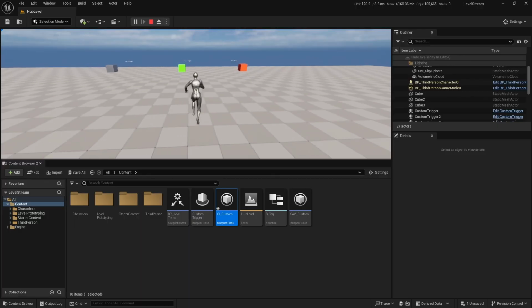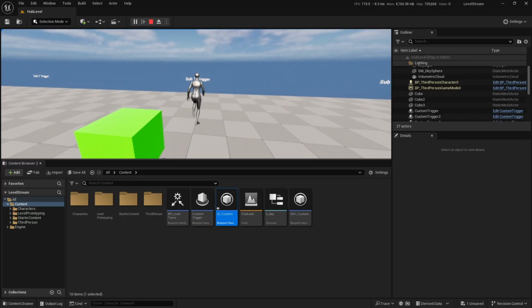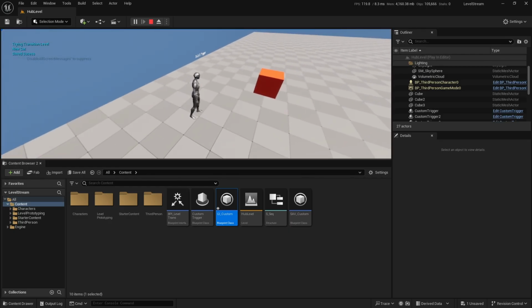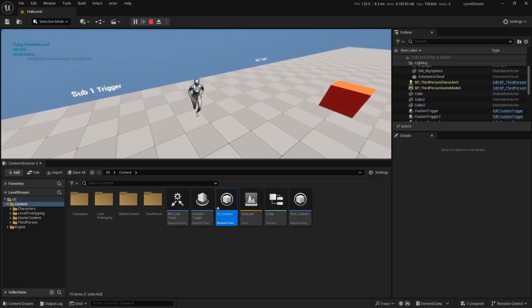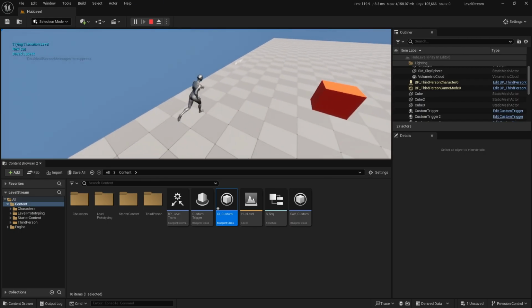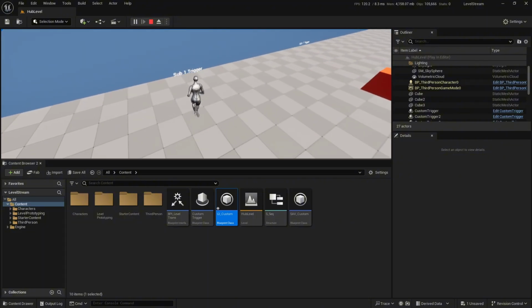Today I'm going to debug a problem I found on the Unreal Engine forums page. We have a user who wants to trigger a cutscene the first time the player walks into a new level, and then never trigger it again because the player's already seen the cutscene. Now as you can see here, I'm walking through my triggers that I made, and it's trying to play the new cutscene every time, which is not what we want, right?